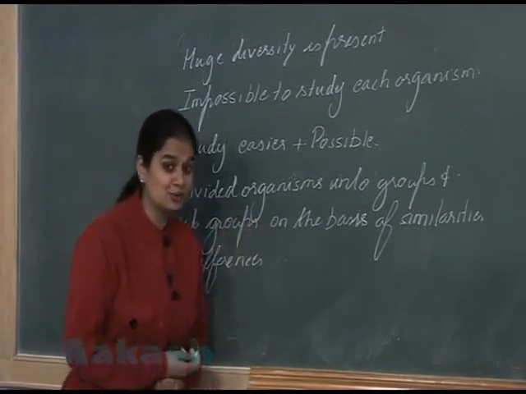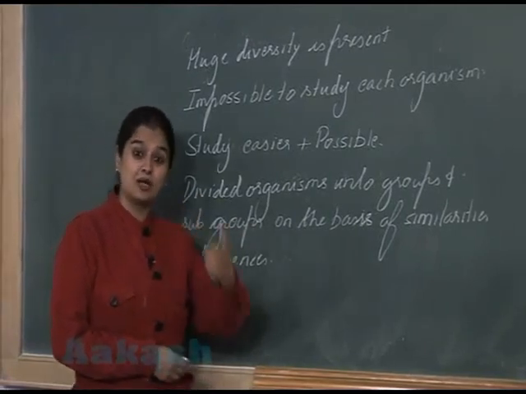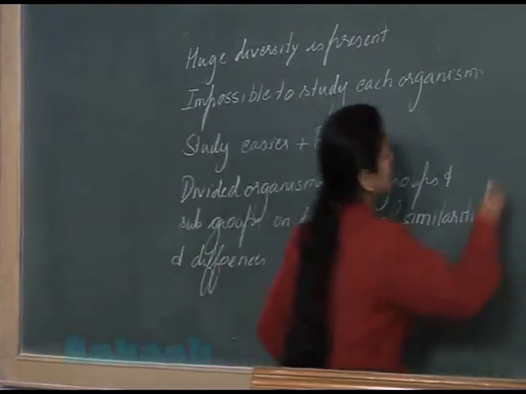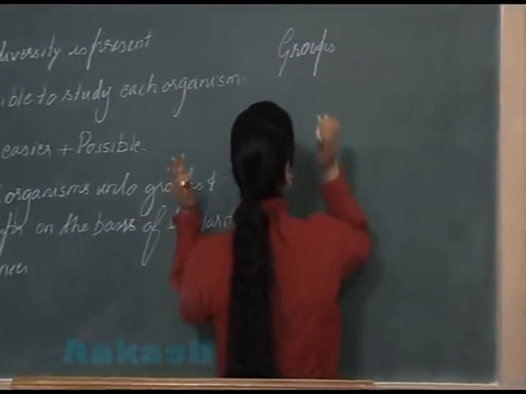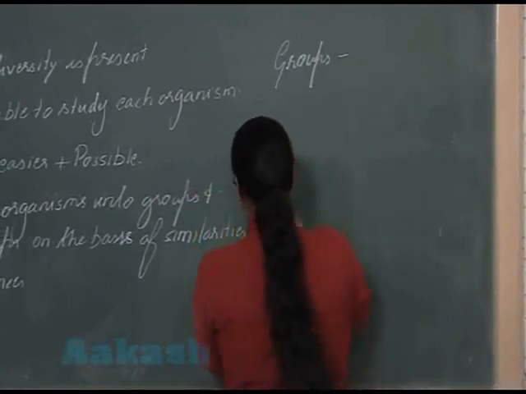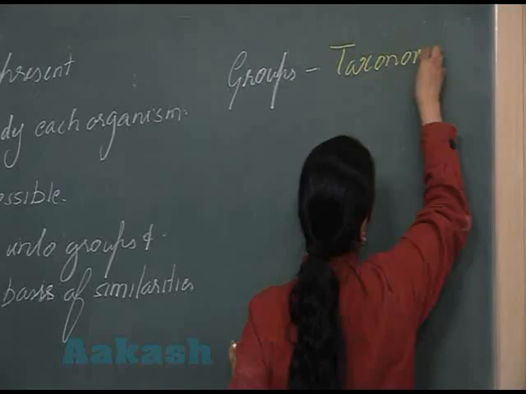You know what these groups are known as? These groups are known as taxonomic categories, groups where organisms are placed.